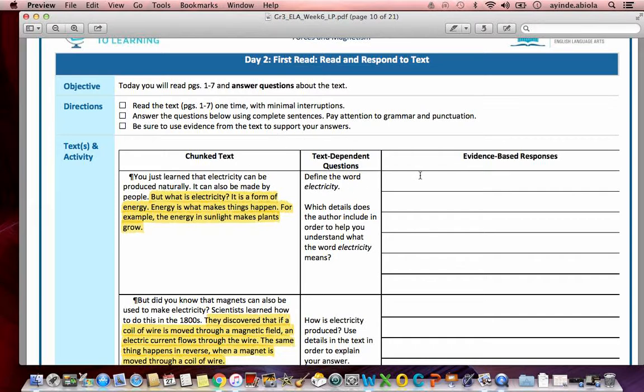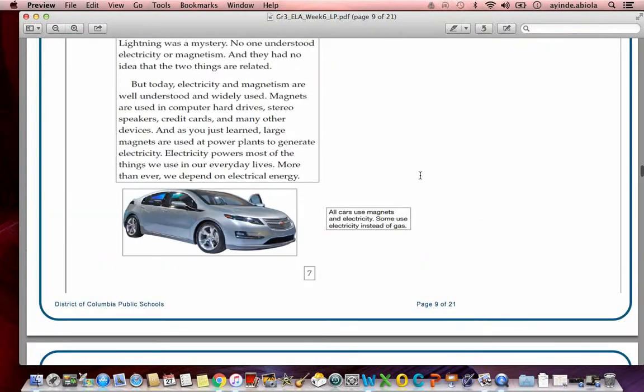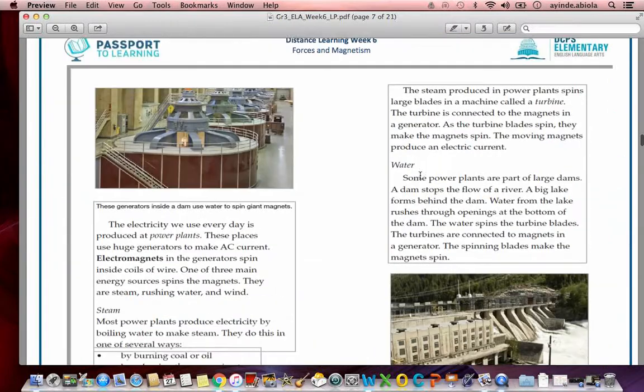So again, all this is really asking us to do is read the text first, then come back here and answer the questions in complete sentences. Okay? Let's scroll back up so we can actually read the text now.